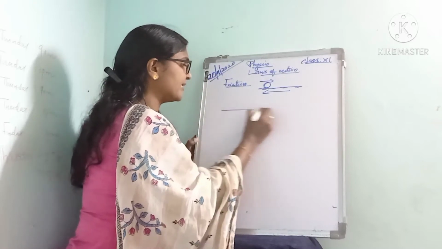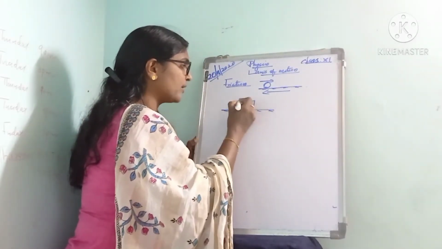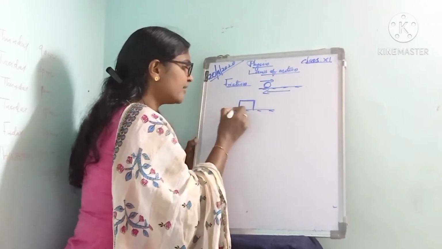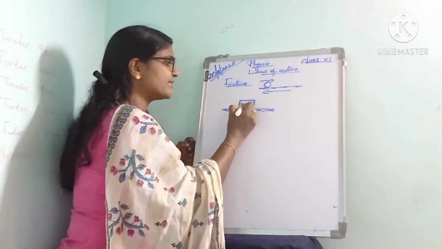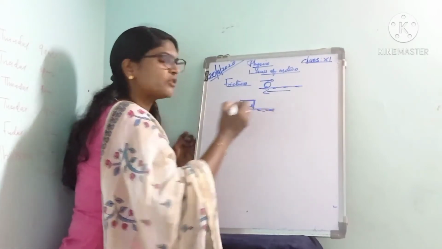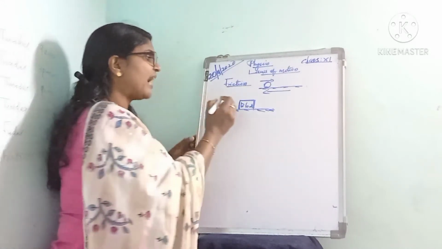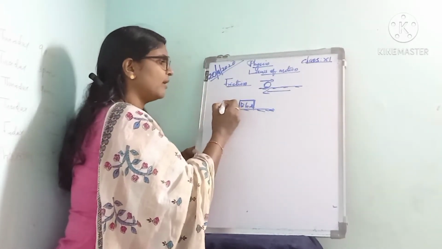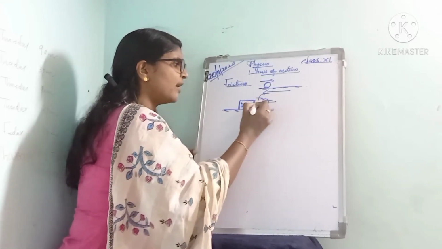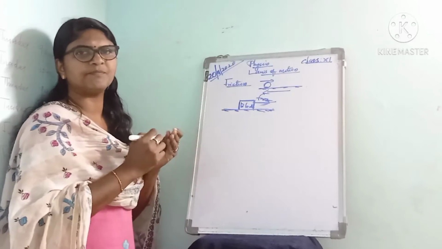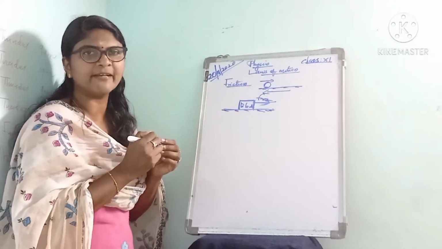Also we can consider another example. Here we consider a block which rests on a smooth horizontal surface. When we apply a force towards right, in which direction is the frictional force acting?